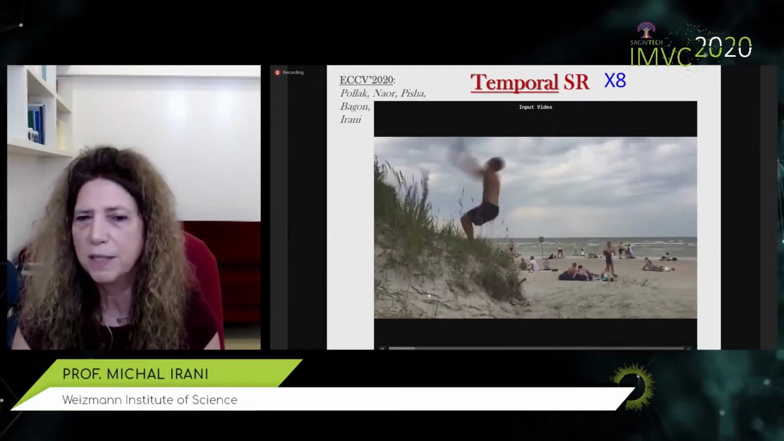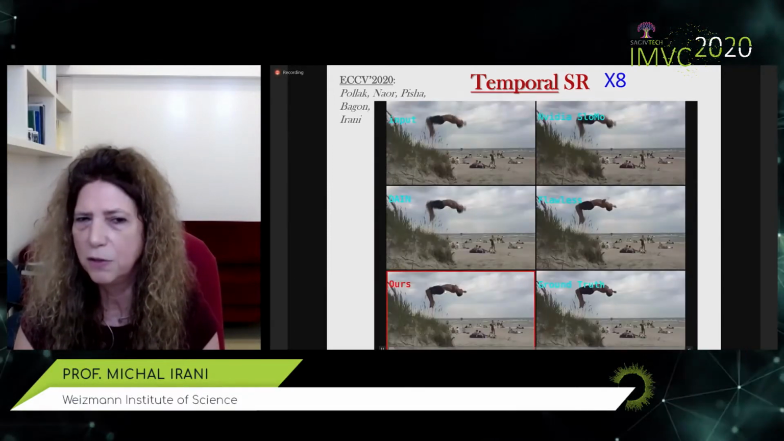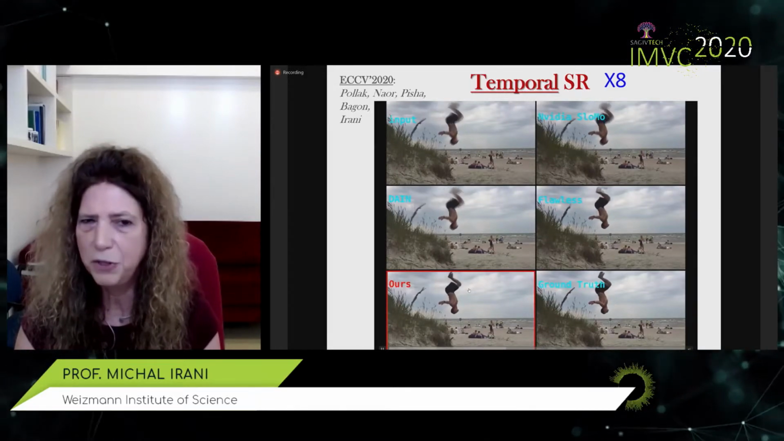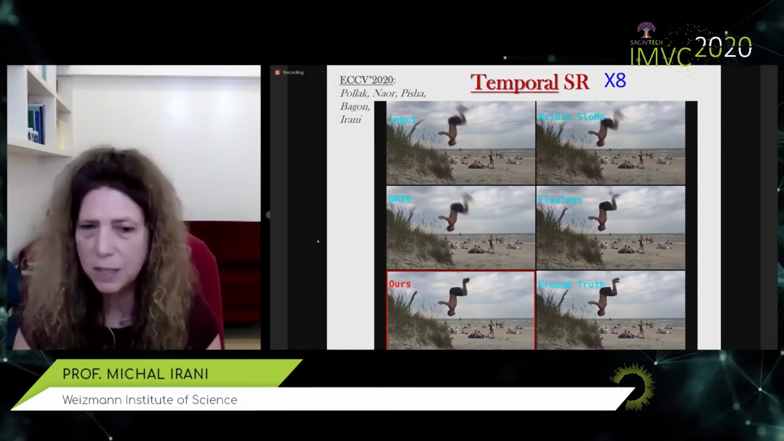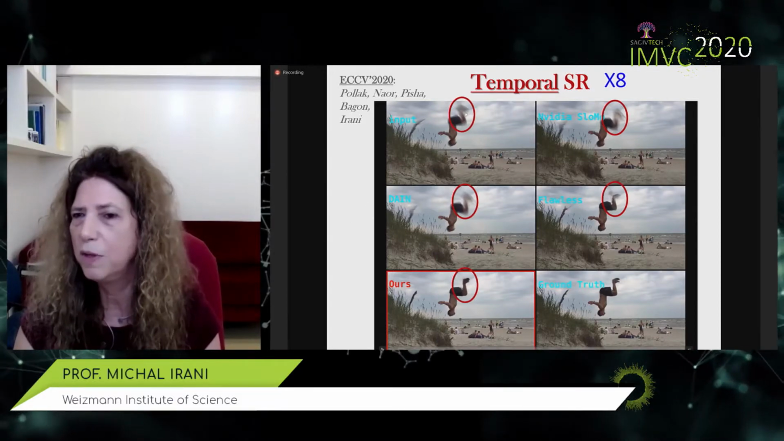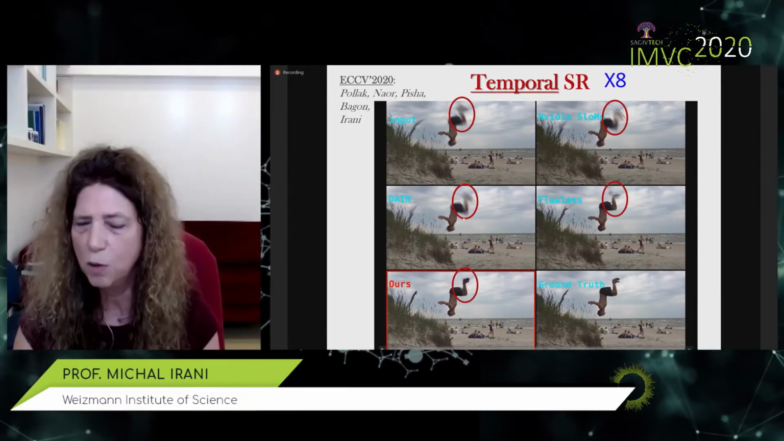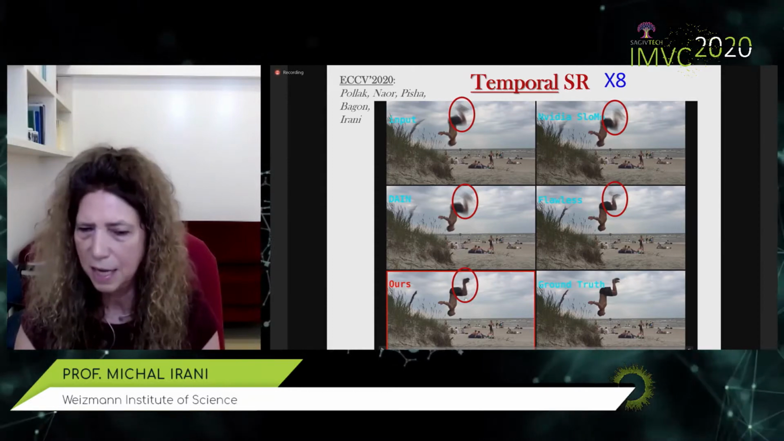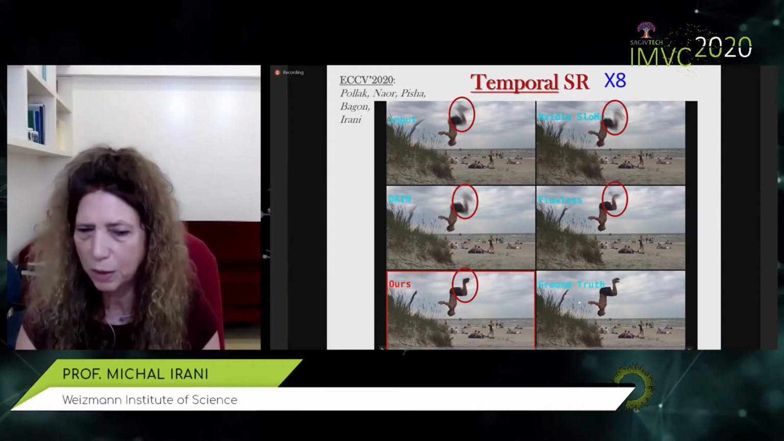Of course, the motion doesn't have to be repetitive. Here's a single jump flip on the beach. And look at the legs here. This is the original input video with the motion blur, NVIDIA slow-mo, DAIN, FLAVR. And ours. In this case, there's also ground truth.